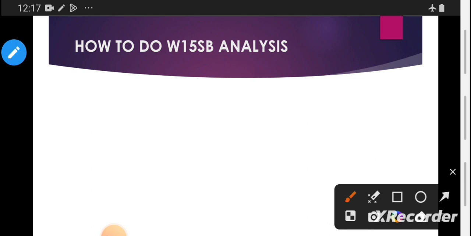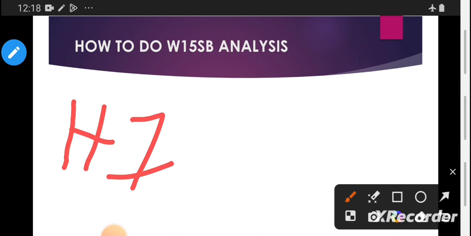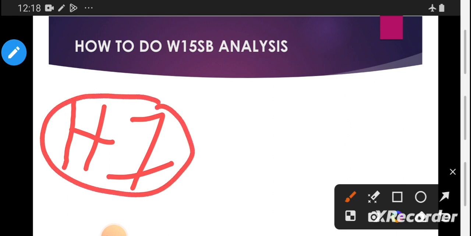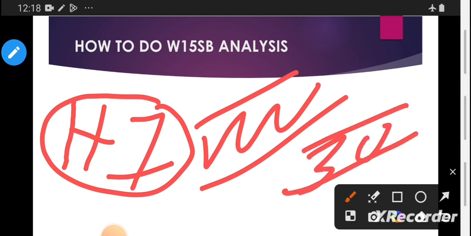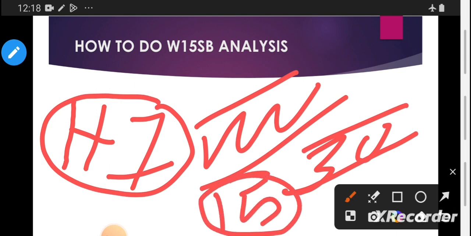So when we are making our top-down analysis, we always start from the high time frame, and then we scale down to the low time frame. If you start on H1, we see what H1 is doing, whether it is making higher highs and higher lows, and then we dive down into the 30 minutes. We see if the market in 30 minutes is doing the same thing or something different, and then we scale down to 15 minutes also to understand where the market is heading.